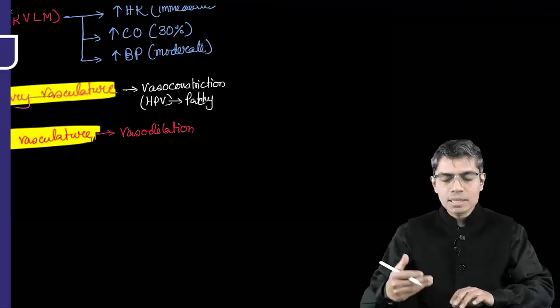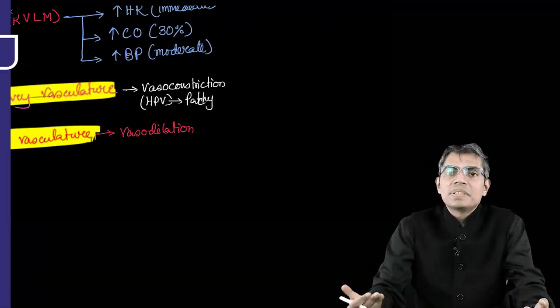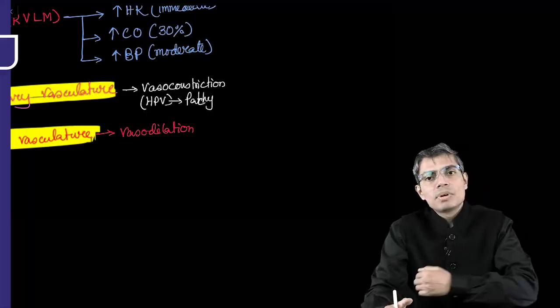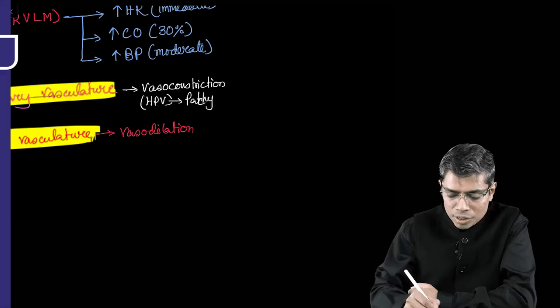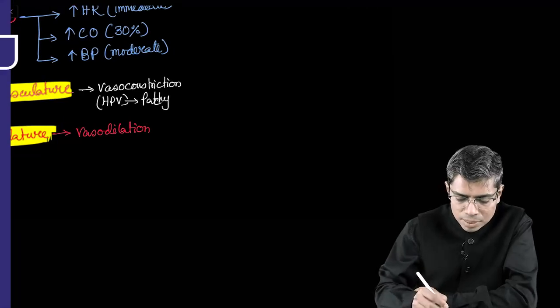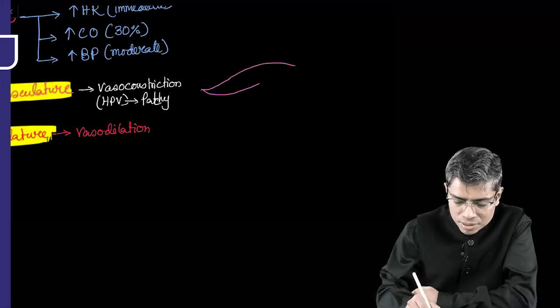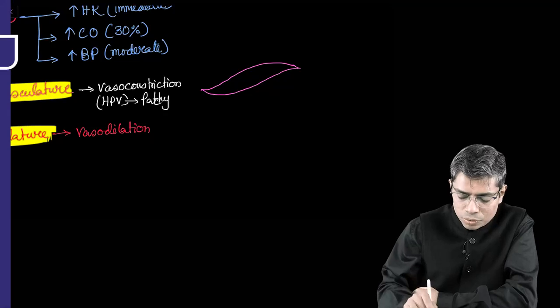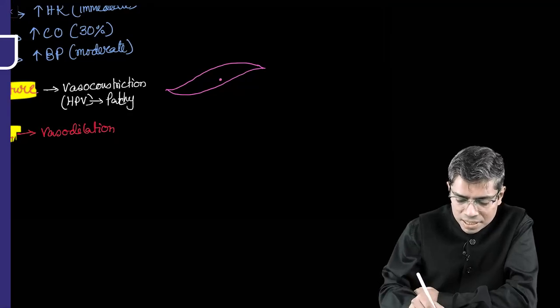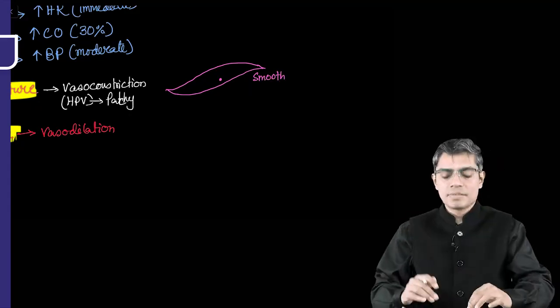Now the question is, why are these two vessels behaving differently? If you look at the molecular level, first look at the pulmonary vasculature. Suppose this is the smooth muscle of the pulmonary vasculature. This is a spindle shaped cell. This is nothing but the smooth muscle cell of the pulmonary vasculature.